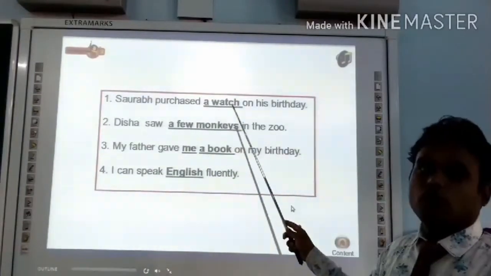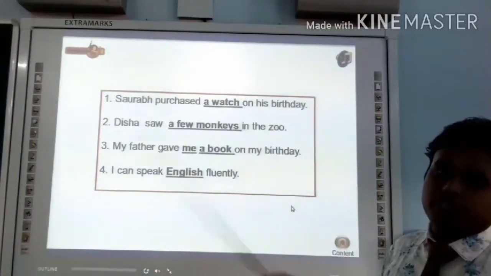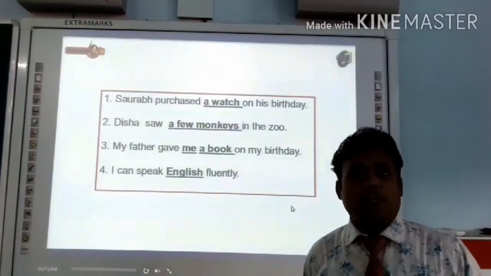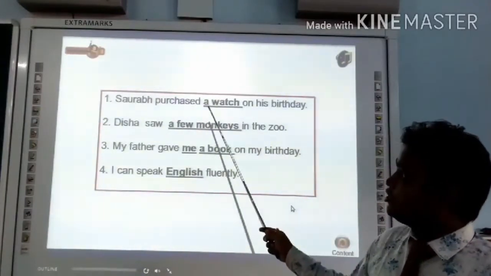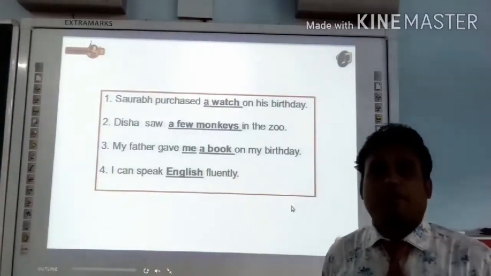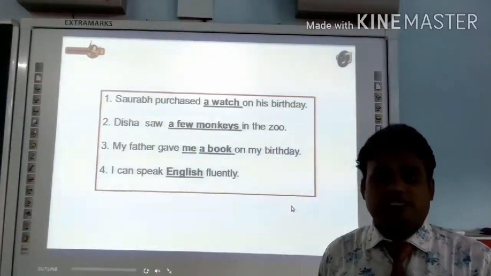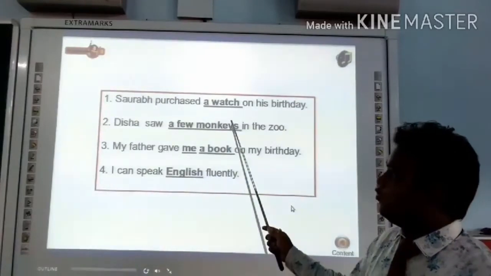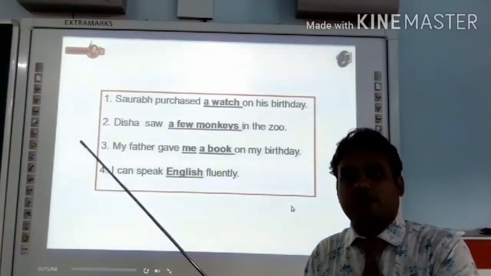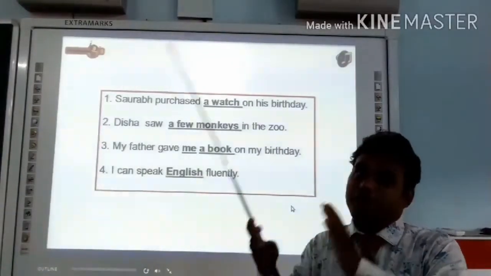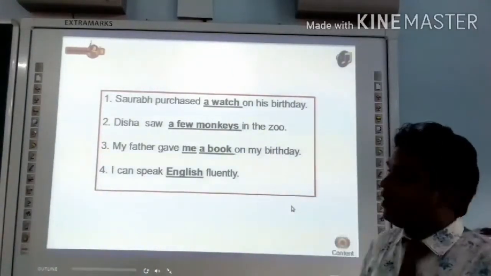Saurabh purchased a watch on his birthday. So Saurabh purchased. But Saurabh purchased what? What did he purchase? A watch. So action which is associated with the word purchase is being carried forward to a noun. And what is the noun?